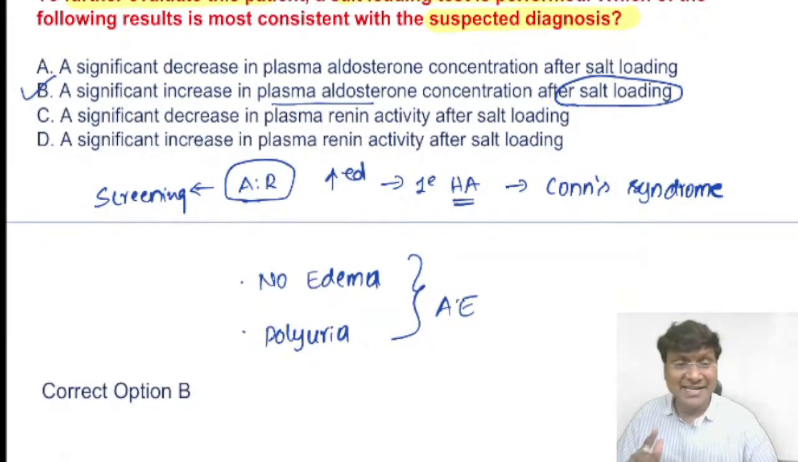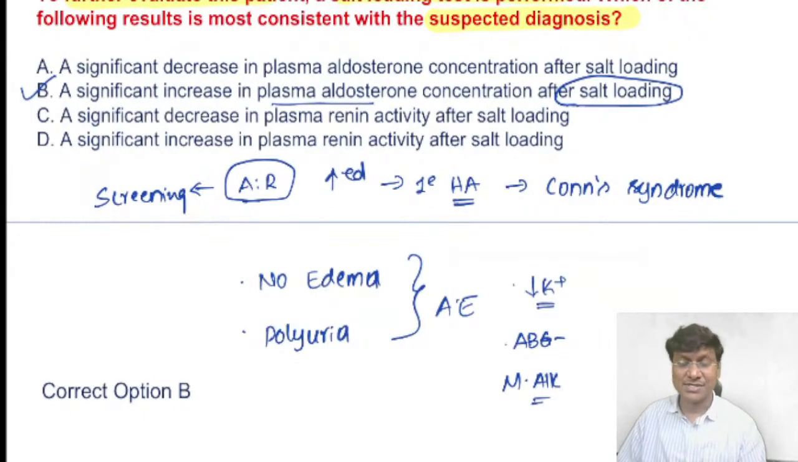All right, and apart from these, the other electrolyte abnormality that these patients will have is hypokalemia. And what does the ABG show? The ABG will show that there is metabolic alkalosis. And the screening test is what? The aldosterone renin ratio, which will be increased. And the investigation of choice in case of Conn syndrome is what? That is the oral salt loading test.